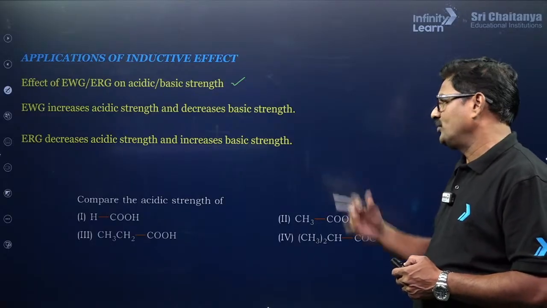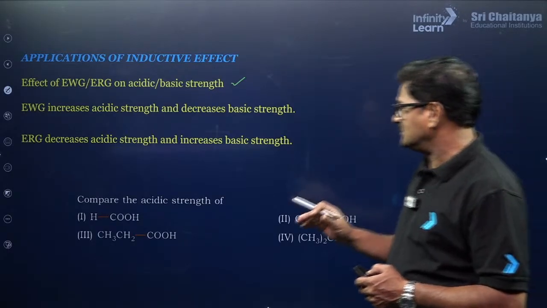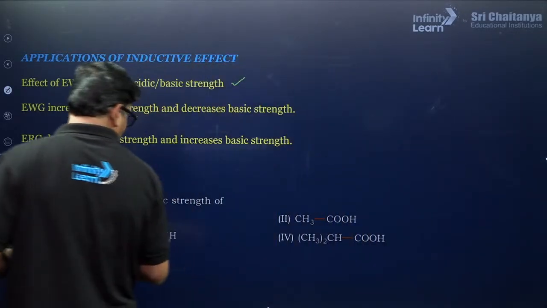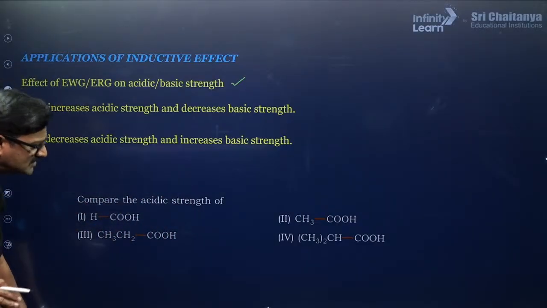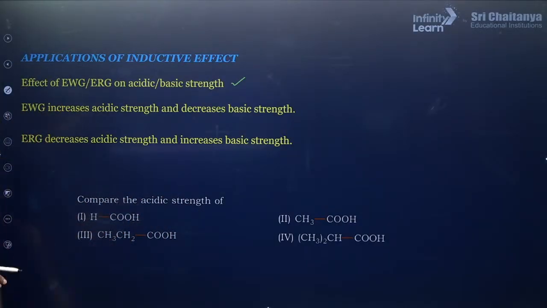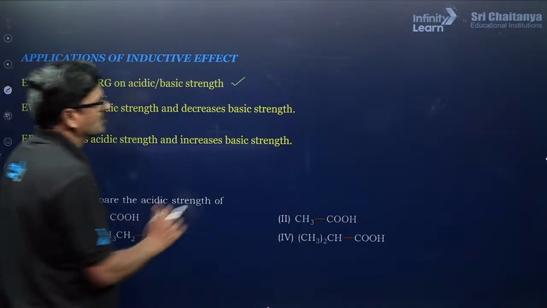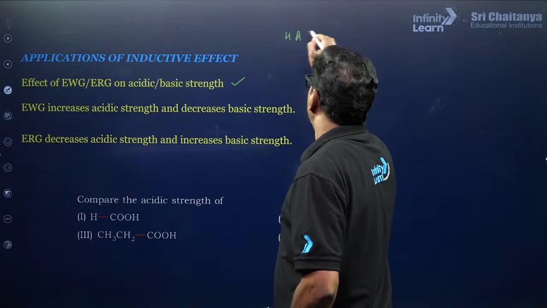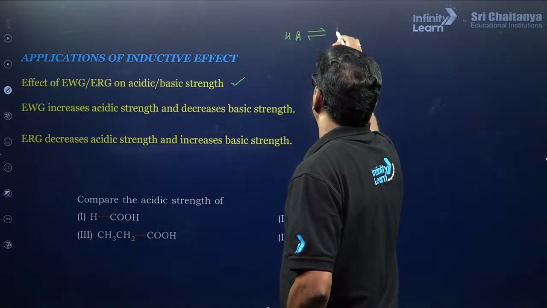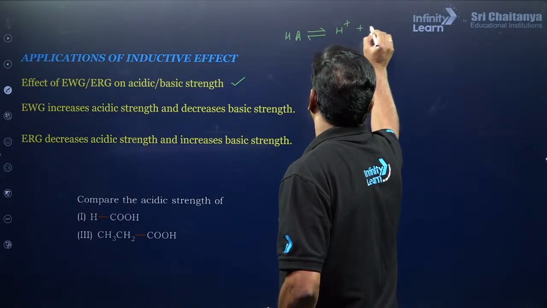Electron releasing group decreases the acidic strength and increases the basic strength. So I just want to give you by using this. चाहिए ये जो सब है ये कार्बोक्सिलिक ग्रुप का है. So ये कार्बोक्सिलिक ग्रुप, let us say a weak acid, it is HA, it is going to give you H plus and A minus.